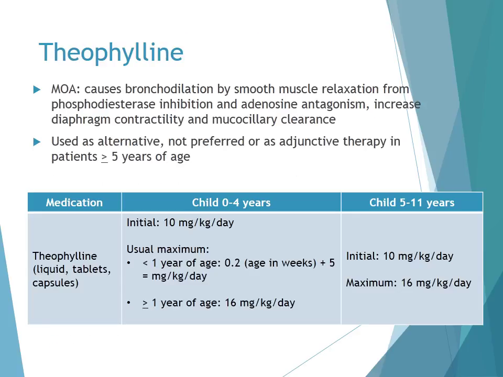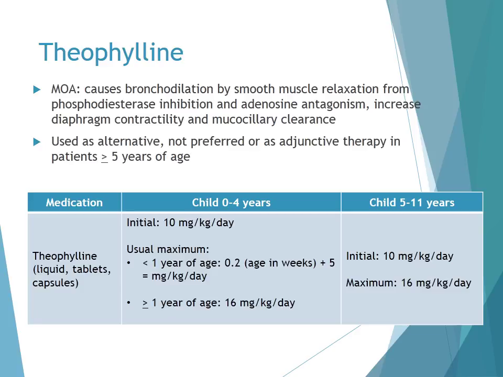Another agent is theophylline. It causes bronchodilation by smooth muscle relaxation from phosphodiesterase inhibition and adenosine antagonism, and it also increases diaphragm contractility and mucociliary clearance. Really, theophylline has mild to moderate bronchodilator and mild anti-inflammatory effects, and so it's not preferred. It's used as an alternative or as adjunctive therapy in combination with an inhaled corticosteroid in patients who are 5 years of age or older.